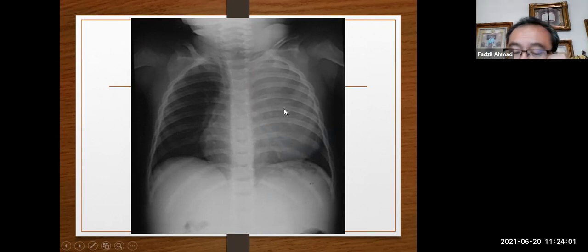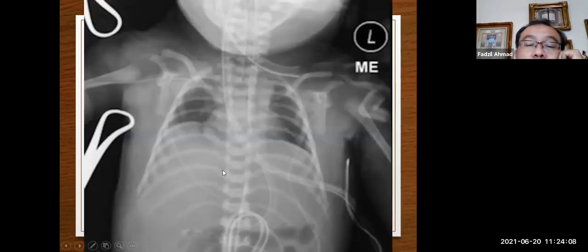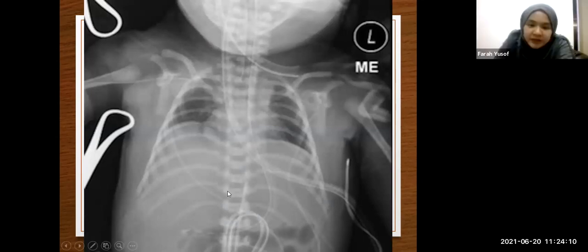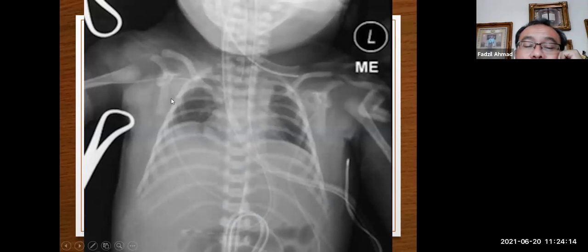Congenital lesion. The child coming at birth with respiratory distress. This one? Hypoplasia. You see the lung field very small. Compare, you see, this is the chest X-ray. Yeah, the lung very small.